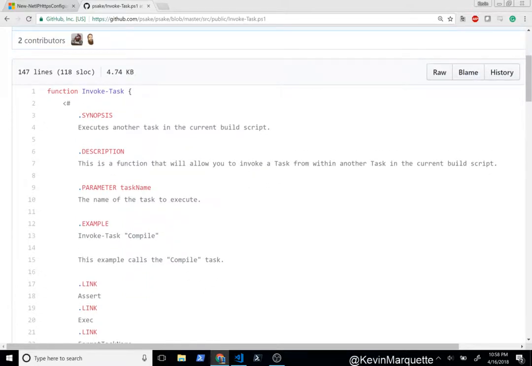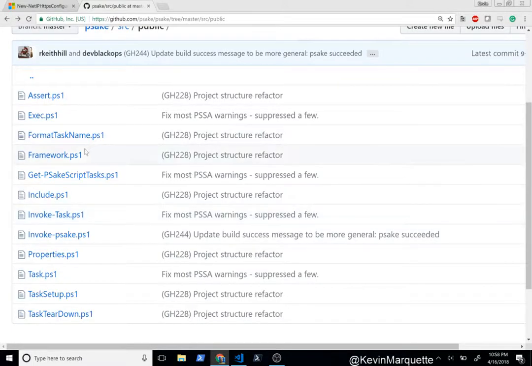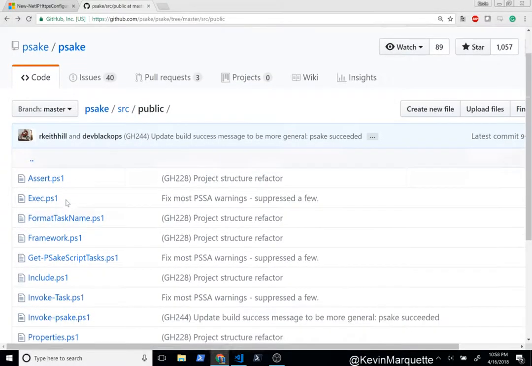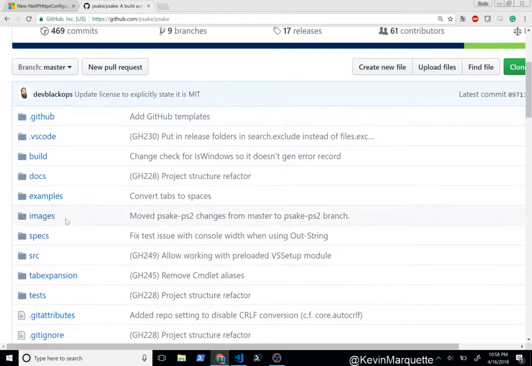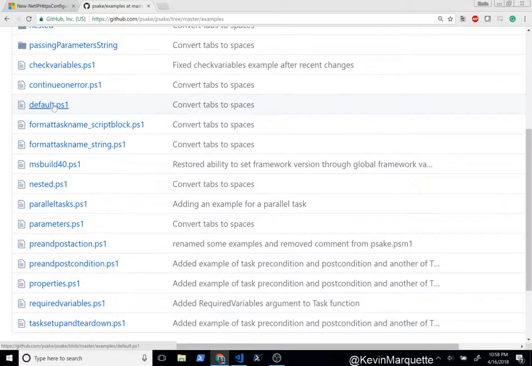Okay, so if I'm in a task, I can actually, as part of that task, have it call something else. Now, I don't know why I wouldn't have it just, like, look at the example we just had a moment ago. Examples, default.